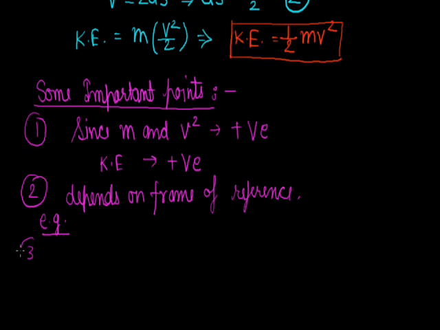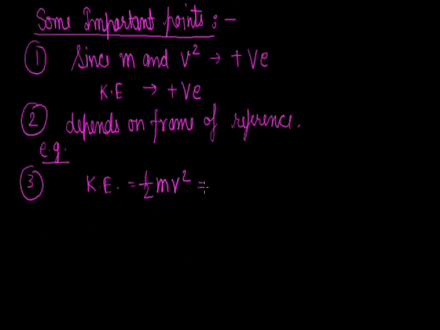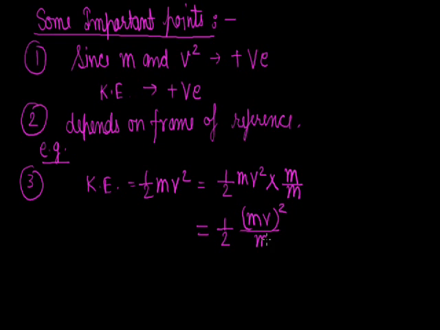Now the third point is, as we know, kinetic energy is given by half mv square. By multiplying mass m in the numerator and denominator, we can write this equation as mv whole square upon m, and as we know, momentum p is defined as mass into velocity.